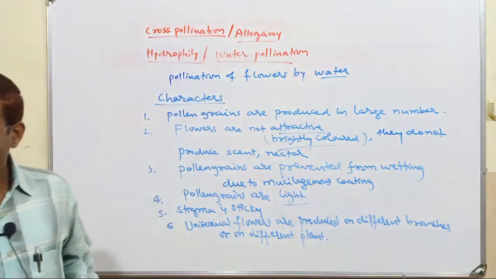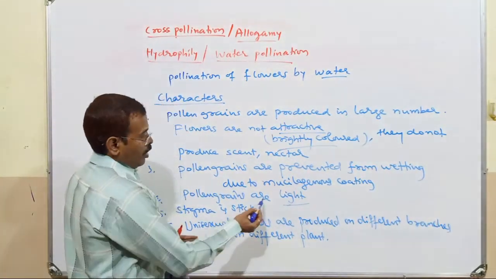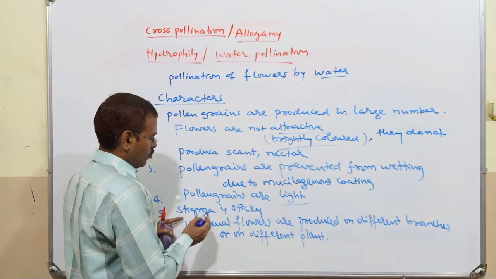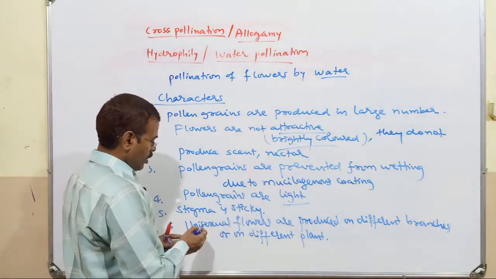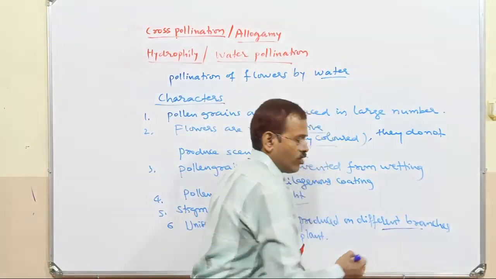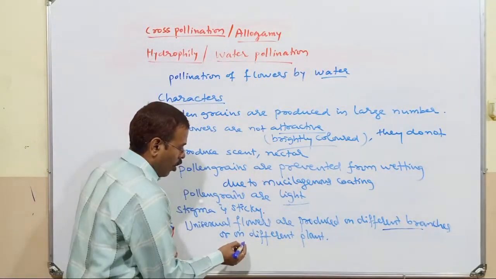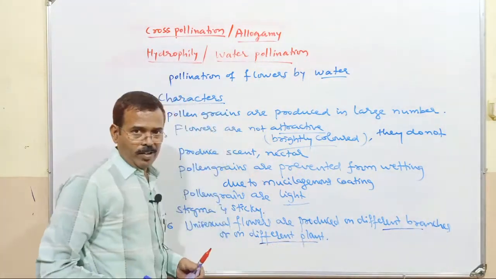So pollen grains are lighter in weight, less dense. Unisexual flowers are produced on different branches or on different plants.